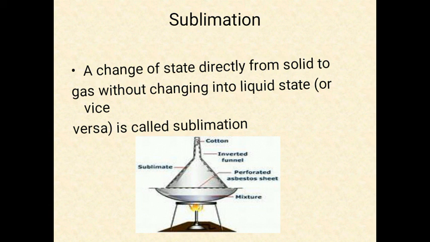You can see the fumes of the camphor. You can feel the smell. Why? Because it is directly going from solid camphor to camphor vapor without converting into camphor liquid. That process is called sublimation, and sublimation is shown by camphor and solid ammonium chloride. These are the two most important substances which undergo sublimation.